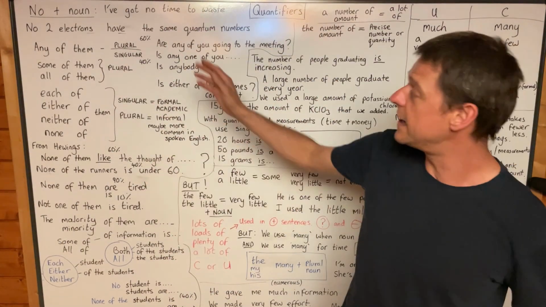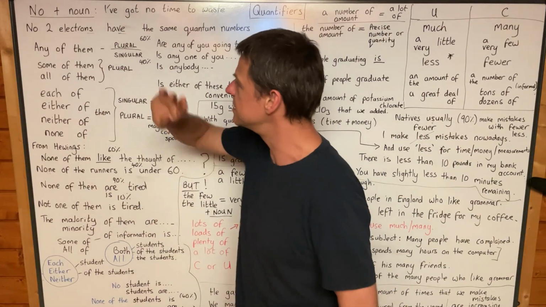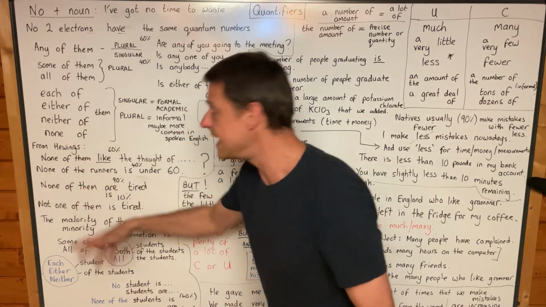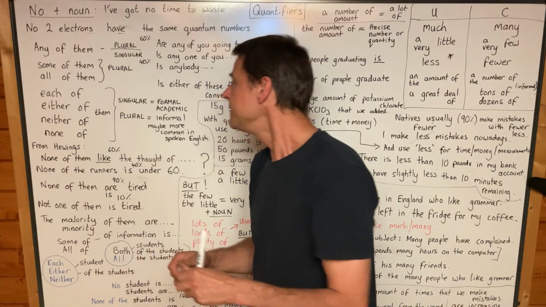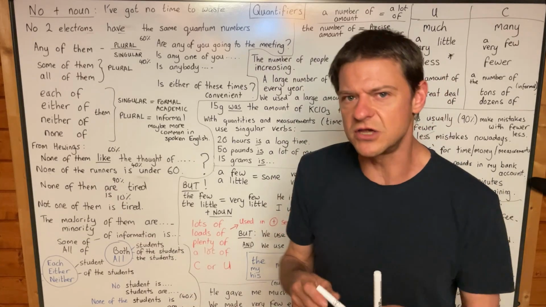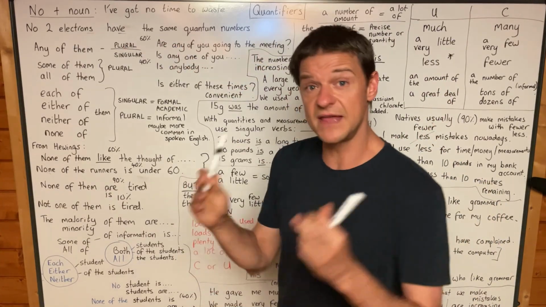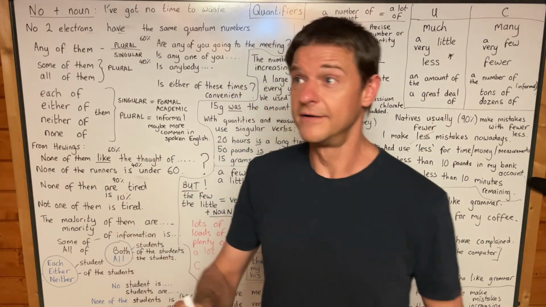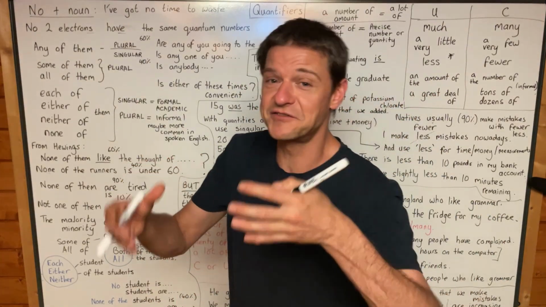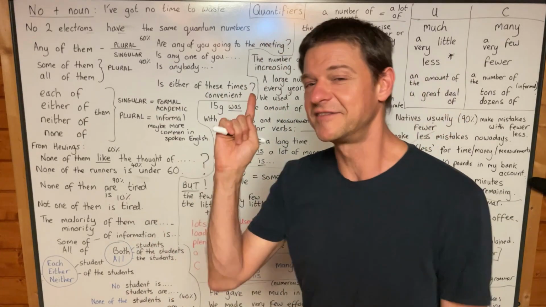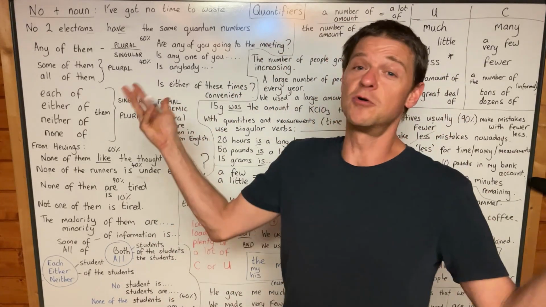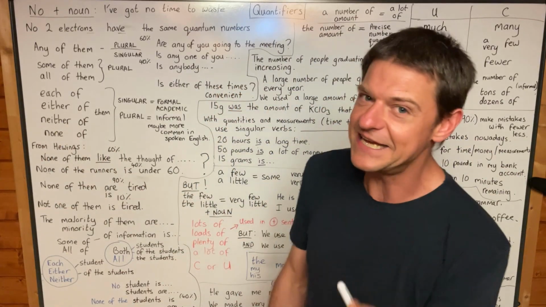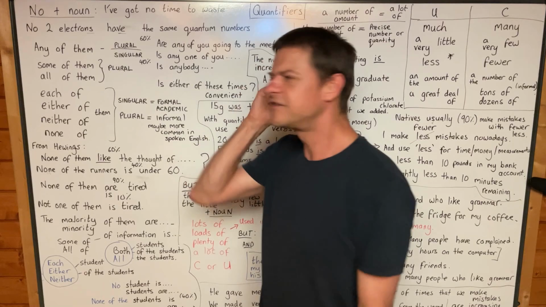And if you go online, you will find lots of different information about any of them is or any of them are. None of them is or none of them are. And quite often, I think people argue that both are correct, but there is a difference. And they usually say, you know, any of them are sounds like it's plural, it sounds like it refers to a group, and any of them is sounds like it refers to one person. And of course I agree, but I agree because are refers to a group and is refers to one person.